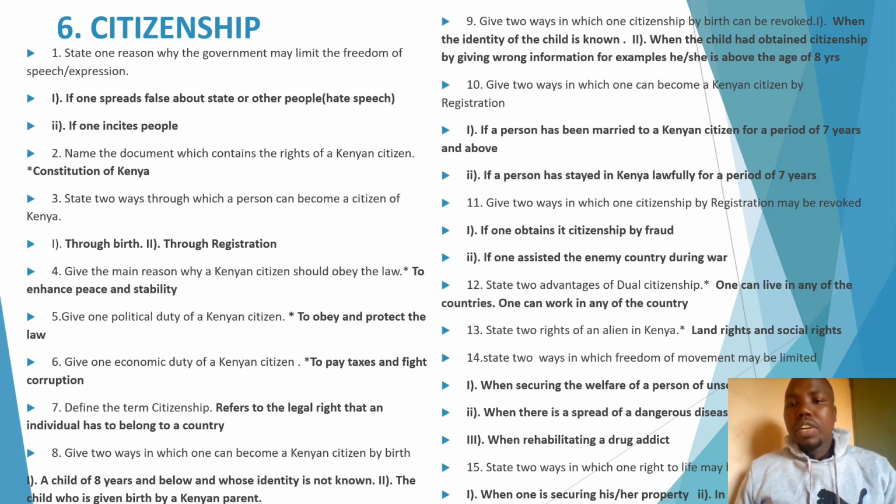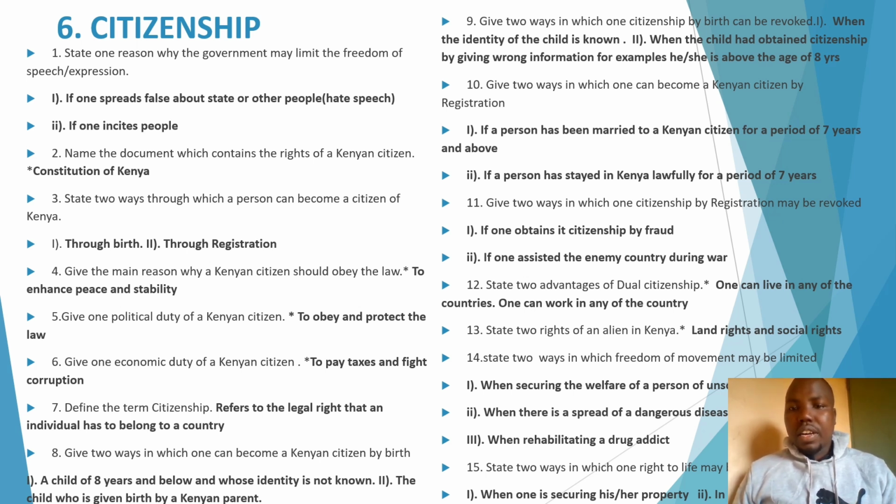In case you are asked to define dual citizenship, what are you supposed to say? Dual citizenship is a process in which one is given a right to become a citizen of 2 countries. For instance, Kenya and Uganda, Kenya and USA, Kenya and Canada. Look at even someone like Miguna. Miguna has what we call dual citizenship. He's a citizen of Kenya and at the same time a citizen of Canada. Now, let's move to the next question.